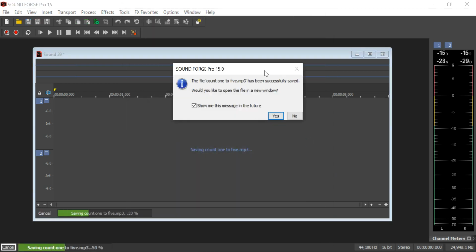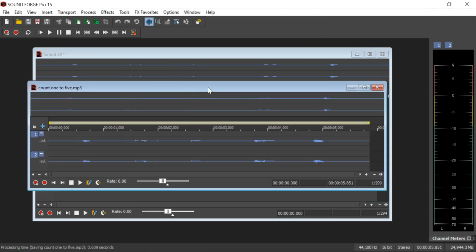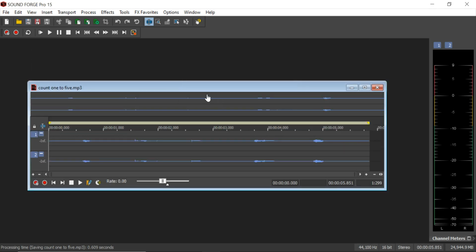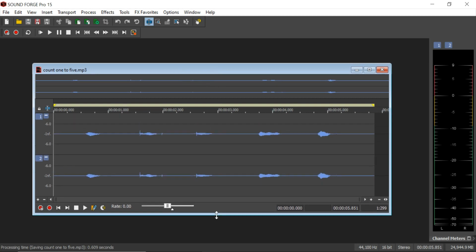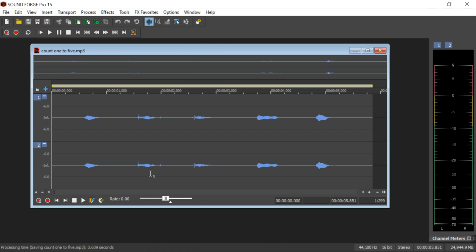So automatically dia akan keluar this windows and tanya would you like to open the file in the new window. Then I click on yes. So dia akan buka satu data window lah. And then yang lama saya just click on don't save. Okay, so we have here, okay, our recorded audio file. Okay, kalau kita tengok kat sini ada dua channel.